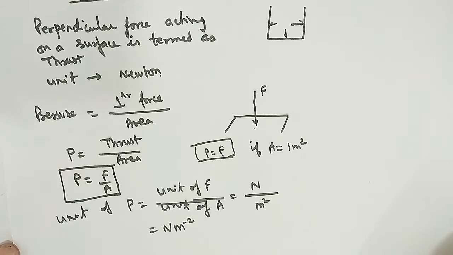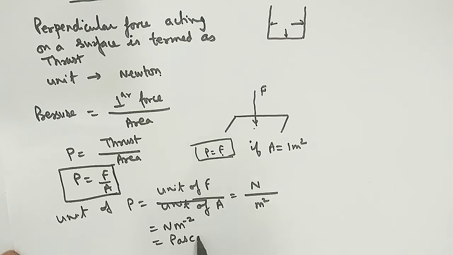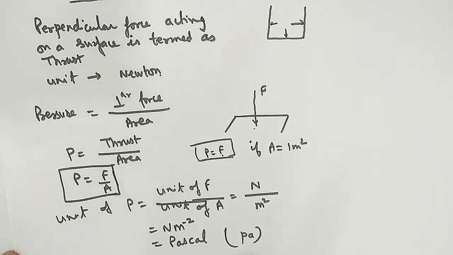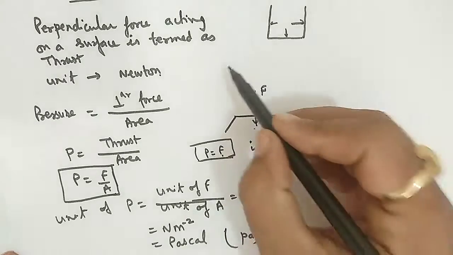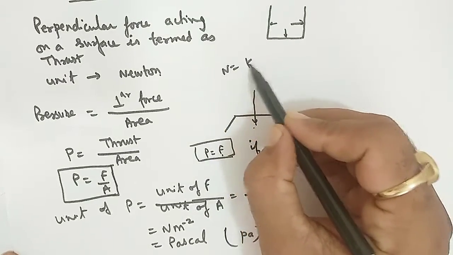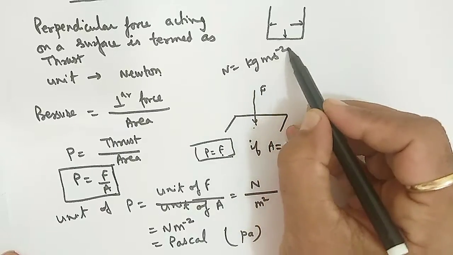I think it is clear. So how can we find the unit of pressure? It is Newton per meter square, which is also termed as the Pascal. It is also known as the Pascal. It is the same as we write kilogram meter square per second square as a joule, or Newton means kilogram meter per second square.